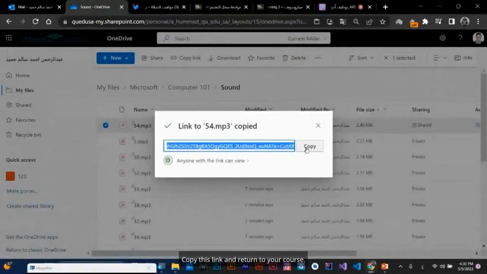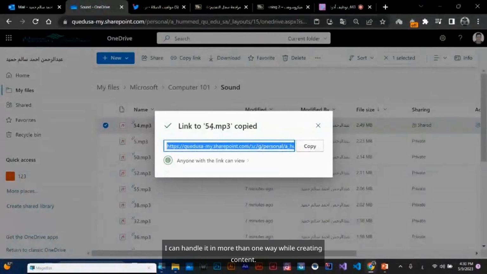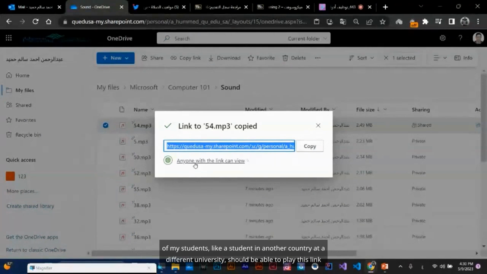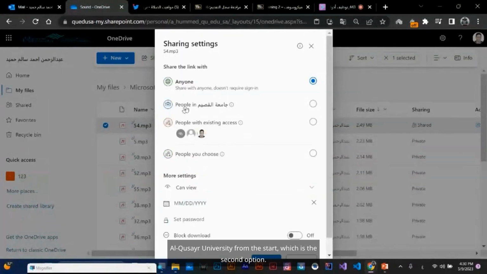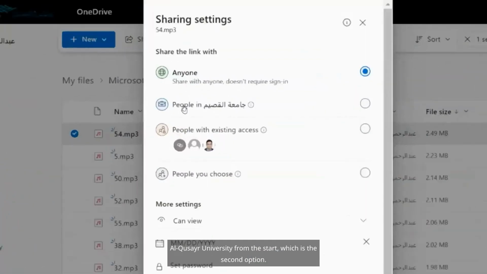Copy this link and return to your course. I can handle it in more than one way while creating content. I'm copying 54 MP3 and saying that anyone with this link, even if they're not inside Microsoft and not one of my students, like a student in another country at a different university, should be able to play this link. If you want to set limitations and keep it within the university cloud, then change your mindset and choose Al Qusair University from the start, which is the second option.